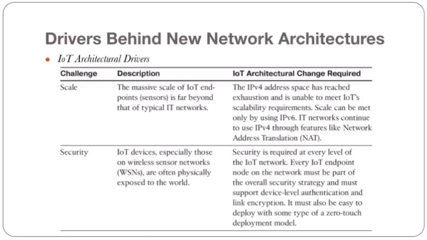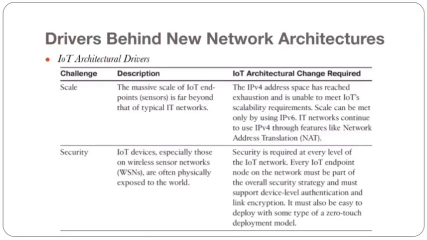So this particular table takes a closer look at some of the differences between IT and IoT networks, with a focus on the IoT requirements that are driving the new network architectures, and considers what adjustments need to be made in the current IT network. We have already discussed the challenges. Now, based on the challenges, we are going to discuss what changes need to be made, basically in these drivers behind the IoT architecture.